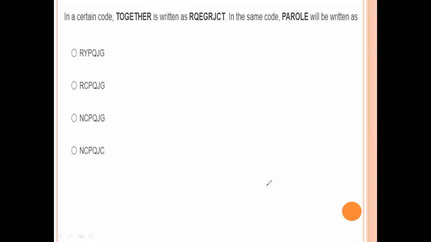Next. The following table gives the percentage of marks obtained by 7 students in 6 different subjects in an examination. The numbers in the brackets give the maximum marks in each subject. What is the overall percentage of Tarun?